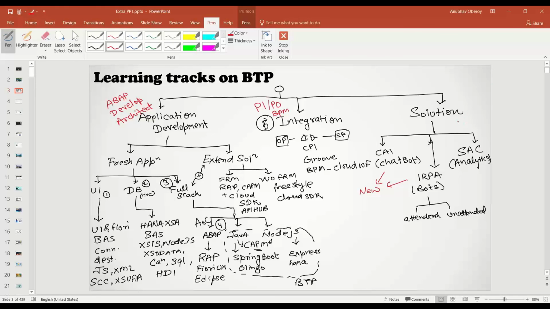And then if you are a BW consultant, a BOBJ consultant, an SAP BusinessObjects consultant, Lumira consultant, or SAP BI analytics consultant, you can go with SAP Analytics Cloud. So this is how you can map the existing job roles you are currently doing in your company to the different areas, different tracks. I hope you enjoyed this video and it gave you a brief overview of what skill set you should learn as a consultant.